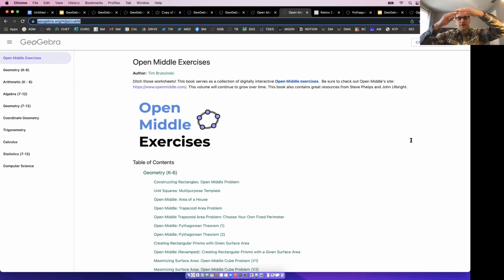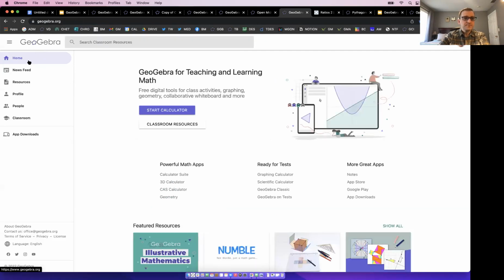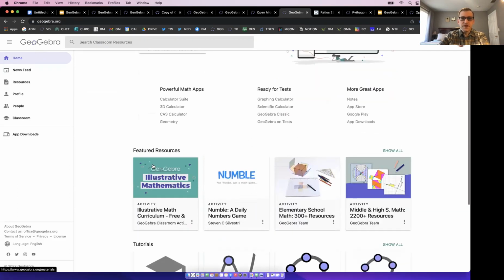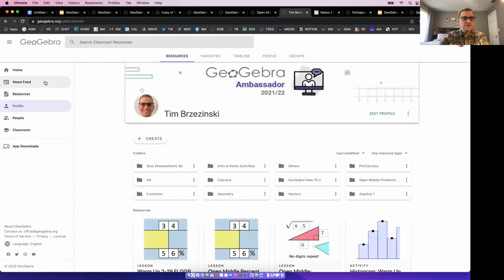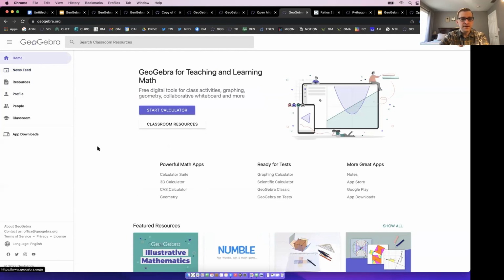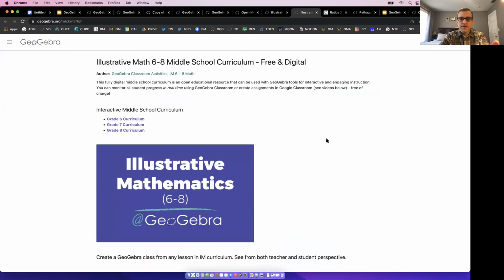So I can create an activity from a book just to show you here. Let me show what I mean here. See this right here. Let me just show you something here. Monique, I think, is going to highlight the illustrative math curriculum and GeoGebra site. Monique's out later on today. This is GeoGebra's IM curriculum. I'll show you a quick example here since you asked.